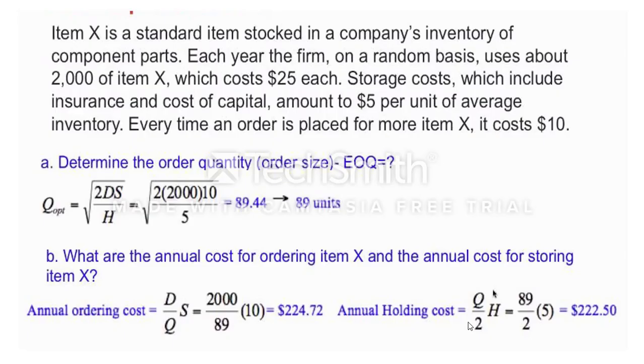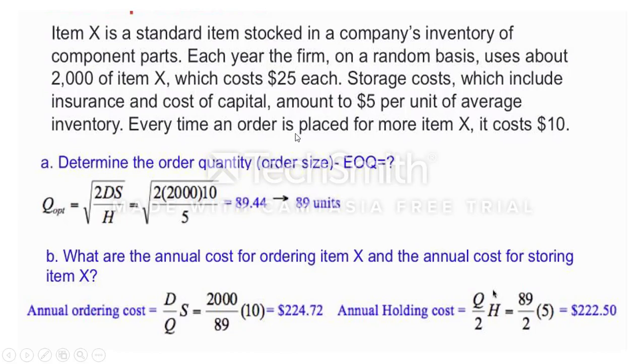Let us see one more model. This is also the same thing: we are going to estimate the annual ordering cost and annual holding cost. Look at the problem: item X is a standard item stocked in a company inventory of component parts. Each year the firm on a random basis uses about 2000 of item X, which cost $25 each. So $25 each is the unit cost. Here people get confused between unit cost and inventory carrying cost. Then storage cost, which includes insurance and cost of capital, is $5 per unit of average inventory. So here $5 is the inventory carrying cost.